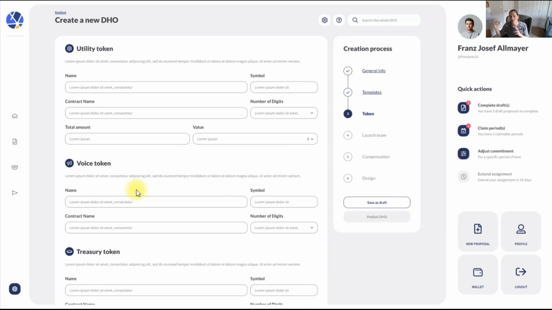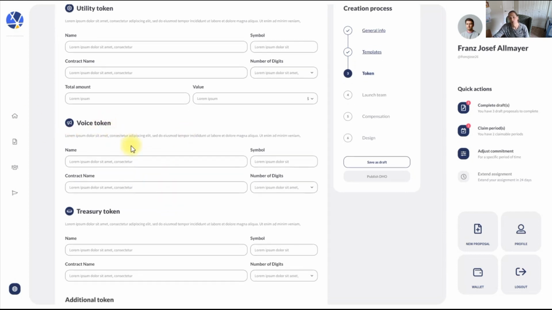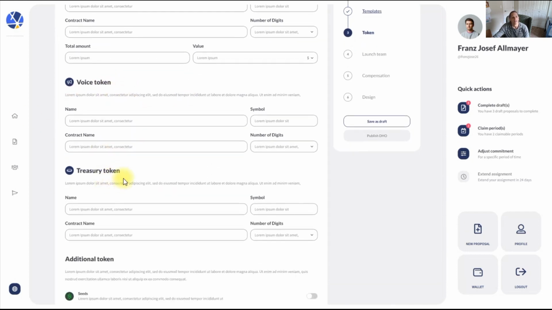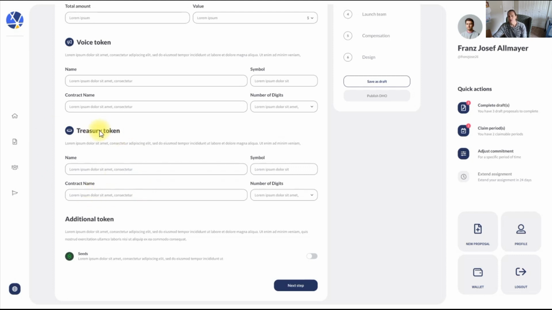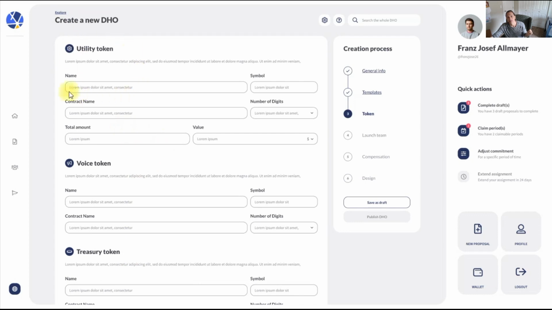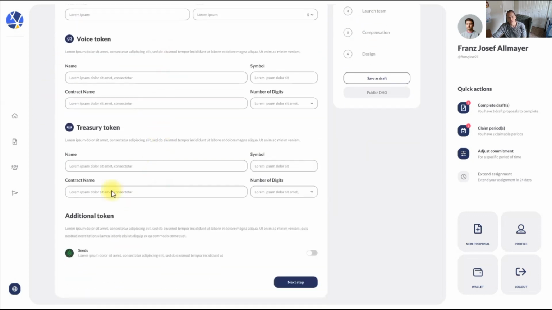If you want to learn more about that design space, go back and watch episode 1 here where we get more into the possibilities of redesigning governance. In short form, this is where you're able to create your token. Next up is your treasury token, and this is how you're going to do payments. So maybe you have a US dollar stablecoin you want to use, or a euro coin, or some other types of payment tokens, which might be different from your utility token, right? So this just allows you to have a different type of payment token if you want to do that.